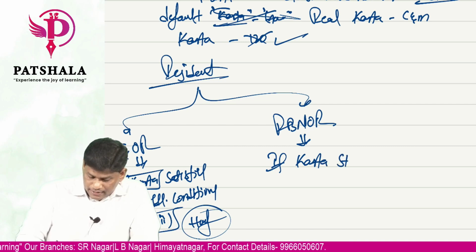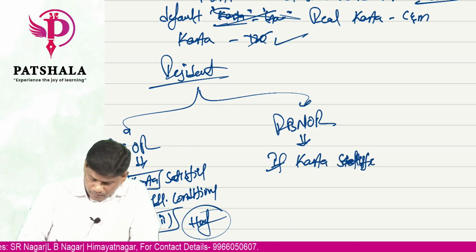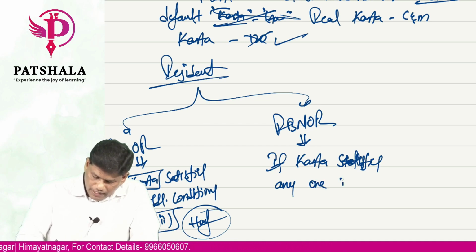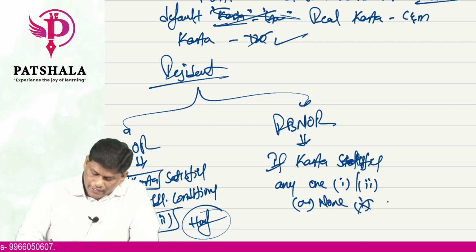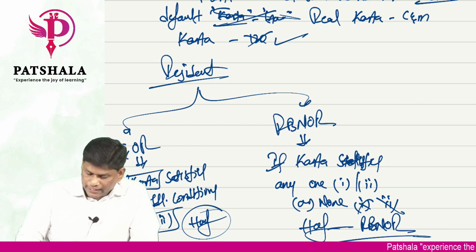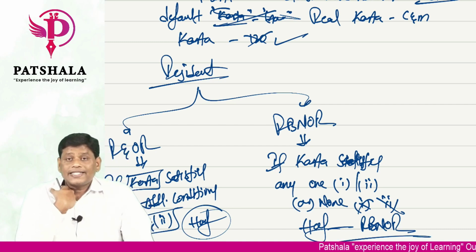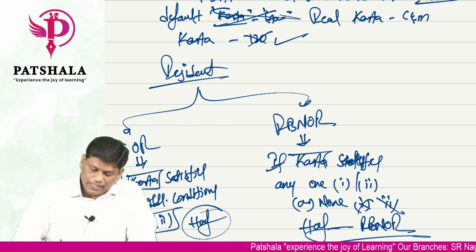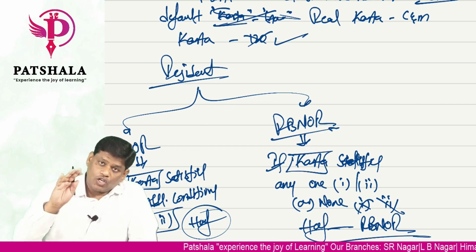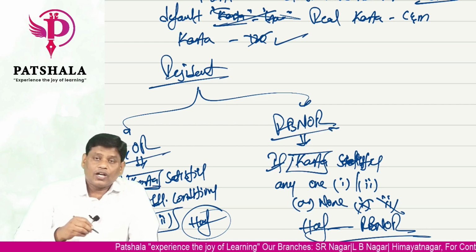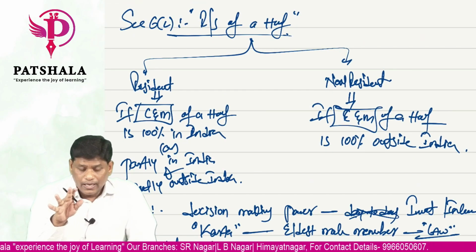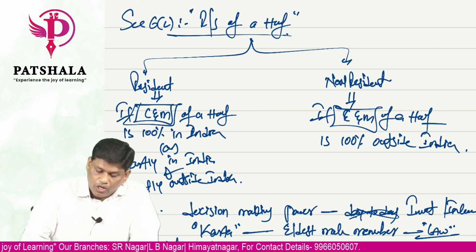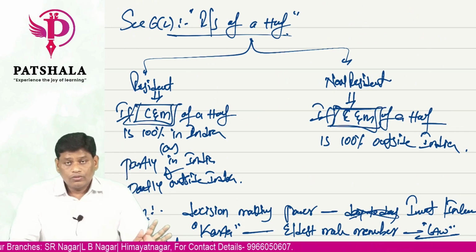If Karta satisfies any one, either 1 or 2 or none of the additional conditions 1 and 2, then HUF will become resident but not ordinary. So please remember, the second part is purely based on Karta. If Karta is resident but not ordinary, HUF is also resident but not ordinary. If Karta is resident and ordinary, HUF is also resident and ordinary. But the first part is also based on Karta, but it is not based on his status, it is based on control and management. Understood? Just go through there.